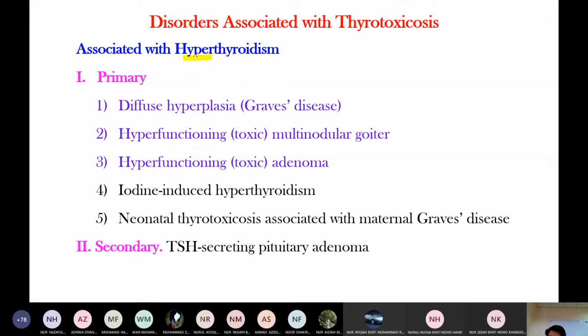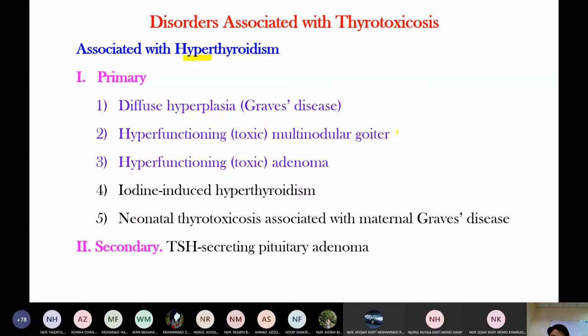Hyperthyroidism means the thyroid gland is hyperactive. This includes Graves disease. Graves disease is diffuse hyperplasia of the thyroid gland. Diffuse hyperplasia means the whole thyroid gland is hyperplastic, with an increase in cell number. Another is hyperfunctioning multinodular goiter. I will show you goiter after this. Goiter means enlargement of the thyroid gland.